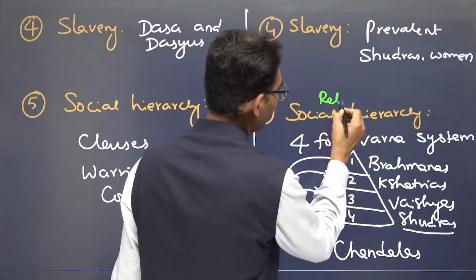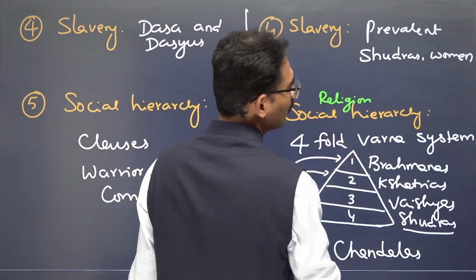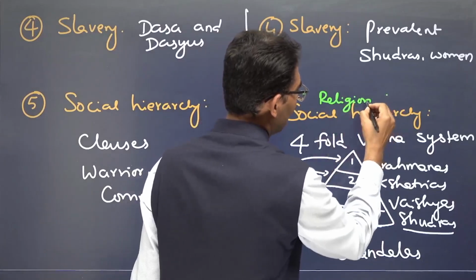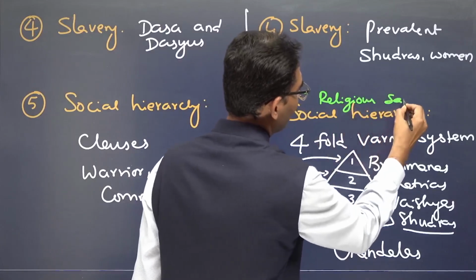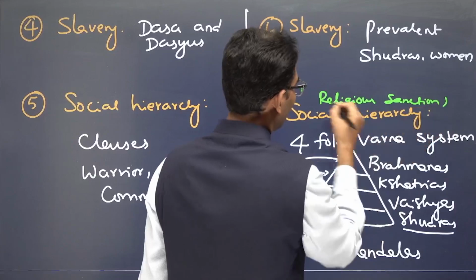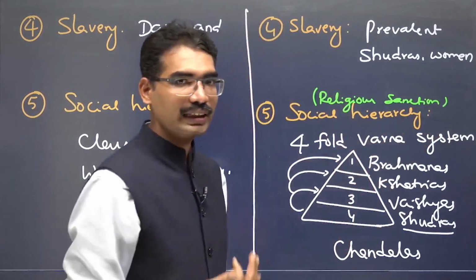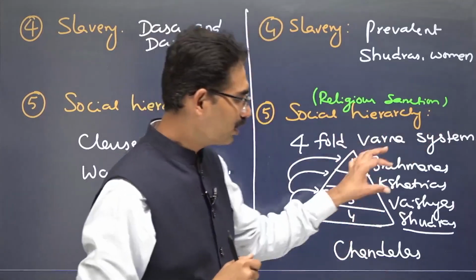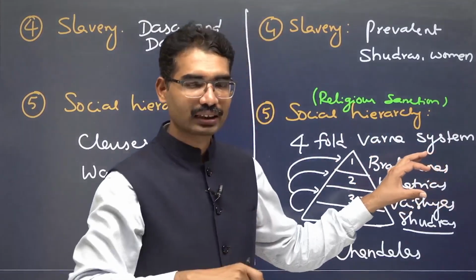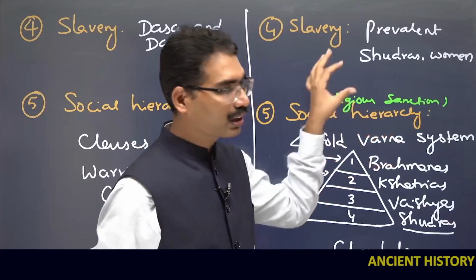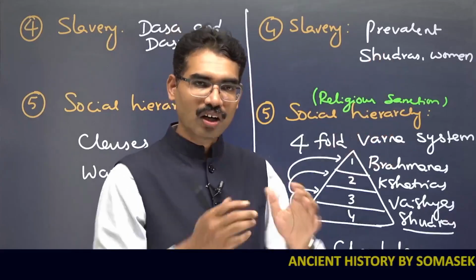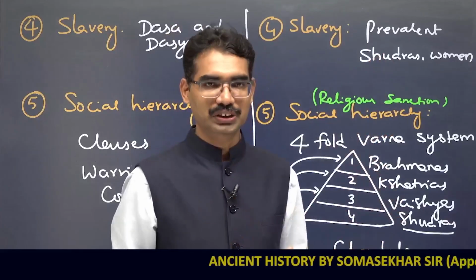This social hierarchy received religious sanction. That means it was not based on society's intention; it was not created by society. Rather, the Vedic text started telling that this is a creation done by God only. When God created this kind of system, we should not touch it.